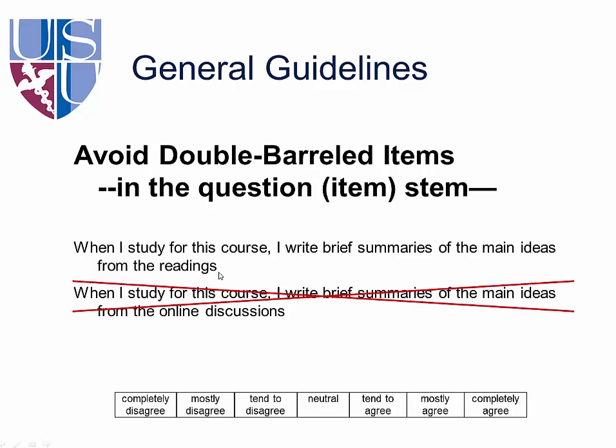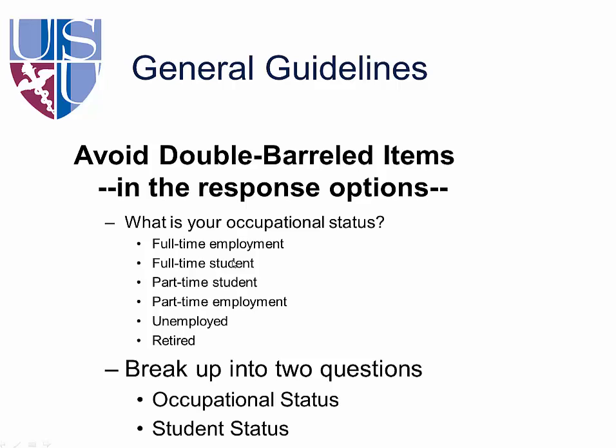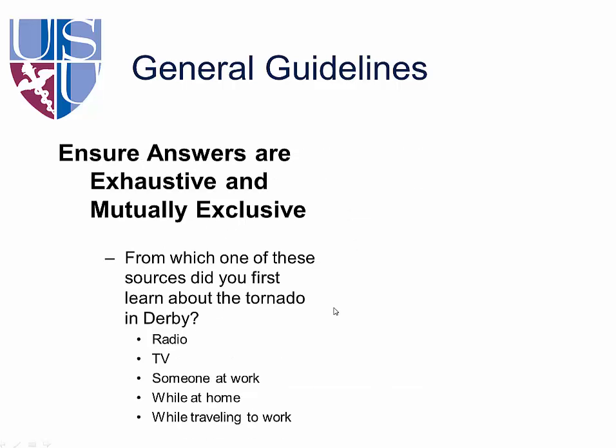Here's an example in the actual response options. What is your occupational status? You can see all these options that are not mutually exclusive, right? You could be a full-time student, you could be a part-time student, and you could be a part-time employee. So you want to break things like this up into two questions: one that asks about occupational status and one that asks about student status. So this double-barreled problem can occur both in the stem and in the response options.